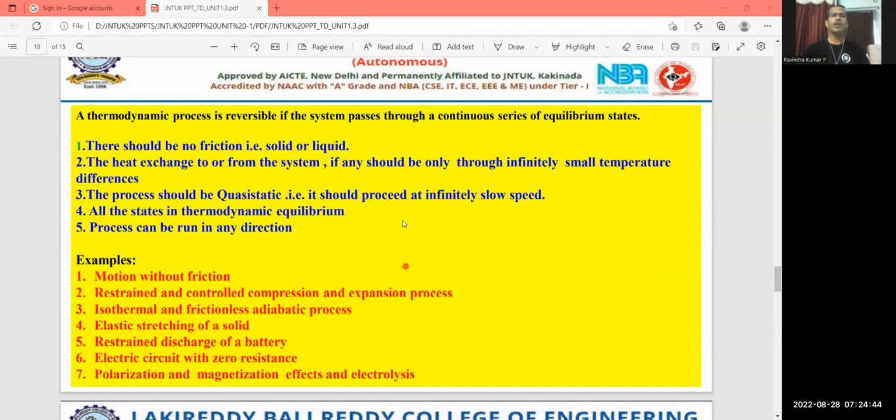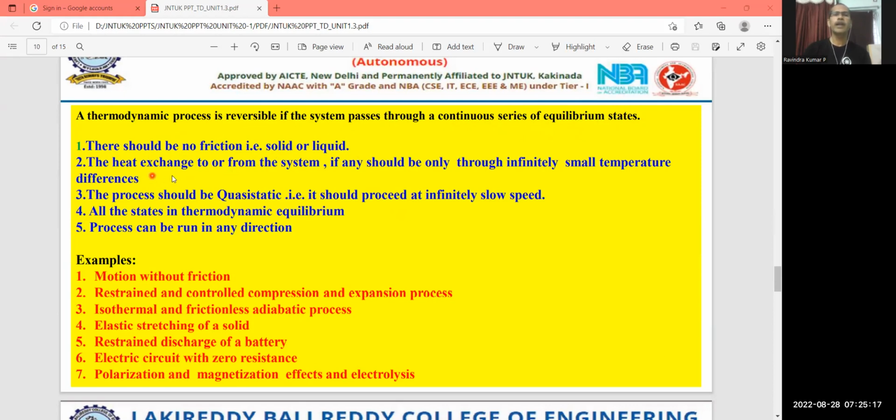Next, a thermodynamic process is going to be reversible if the system passes through a continuous series of equilibrium states. All the intermediate states must pass through the equilibrium state. So when is it possible? When there is no friction. If there is no friction, either in the solid or liquid, then the system comes back to the initial position.